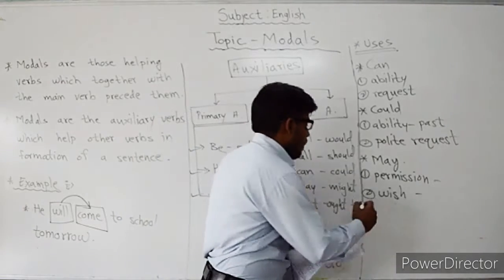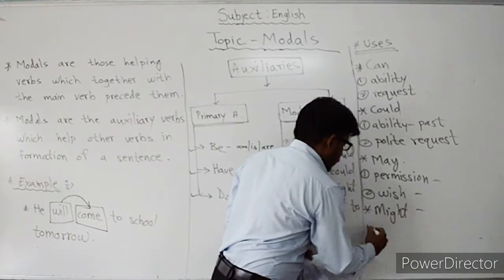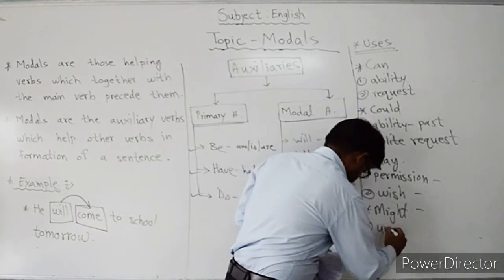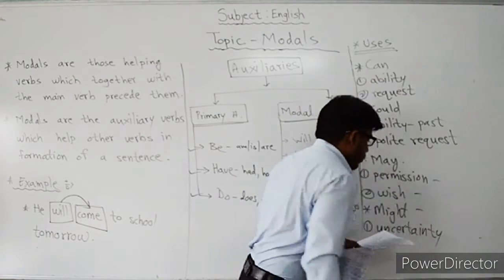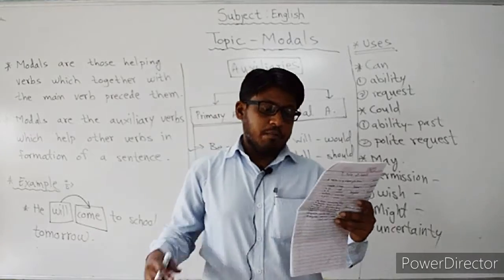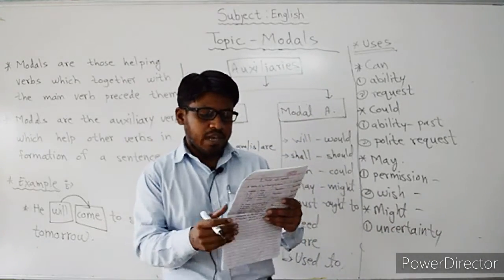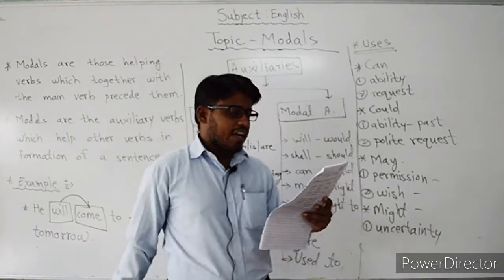The next one, might. First one, to express uncertainty, which is not certain. For example, it might rain today. So see, if there are lots of clouds in the sky, at that time we can say that it might rain today because of the climate or atmosphere.